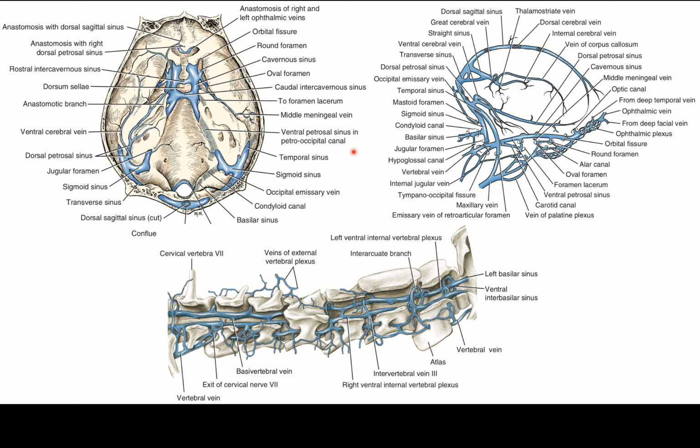A continuous venous pathway exists from the angularis oculi vein, through the external ophthalmic vein, ophthalmic plexus, cavernous sinus, ventral petrosal sinus, sigmoid sinus, and the basilar sinus in the condyloid canal, to the ventral internal vertebral venous plexus. This pathway can be demonstrated radiographically by compressing the external jugular veins and injecting a radiopaque solution into the angularis oculi vein on the side of the face near the medial angle of the eye. This procedure can be used clinically to diagnose space-occupying lesions that interfere with this pathway. It can also be used anatomically to inject the venous system with various materials.